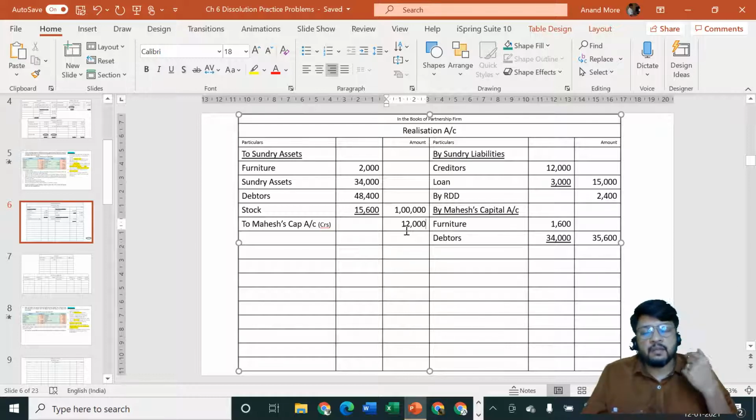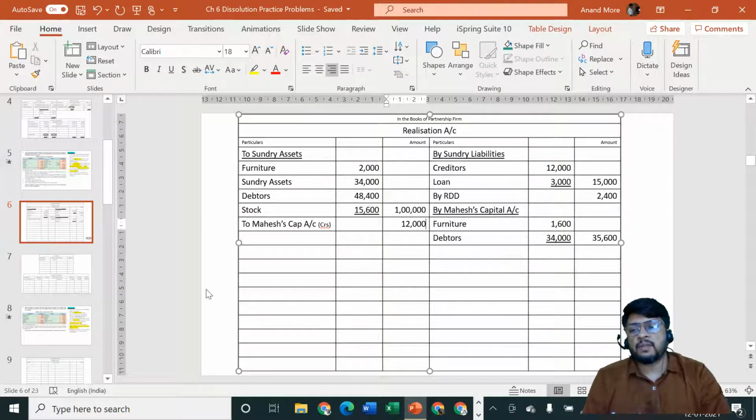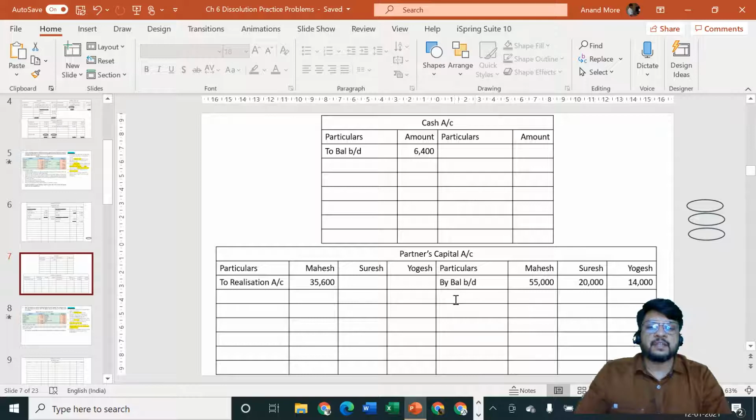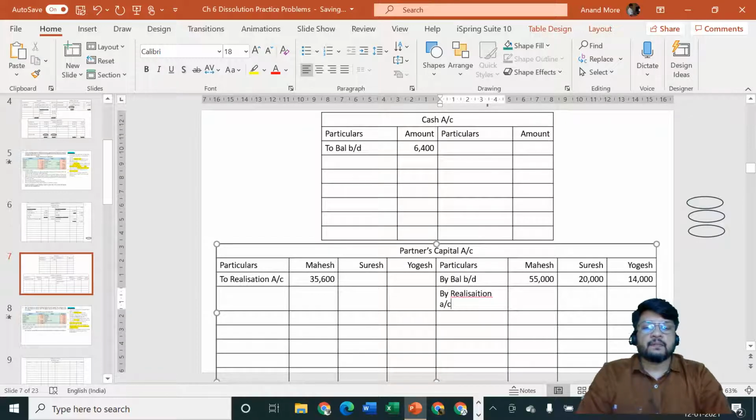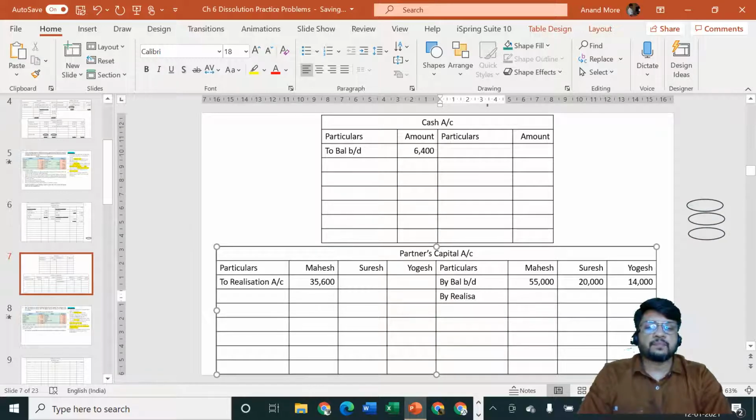So entry will be creditors account debit to Mahesh Capital, but creditors are sitting in realization. So we'll change the entry. We'll call it as realization account debit to Mahesh Capital. Realization account debit side to Mahesh Capital 12,000 and Mahesh Capital account credit side by realization account. Mahesh Capital account credit side rupees 12,000.